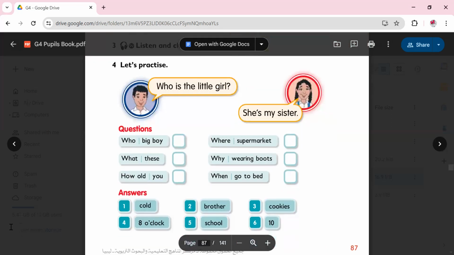Now, down below, they want you to make questions. This one we did at school. So who is that big boy? He is my brother. Or what are these? They're cookies. So it's a thing you do with your friends in class. You can practice that at home, make questions and answer them. This is the end of lesson number 1 of unit 6.